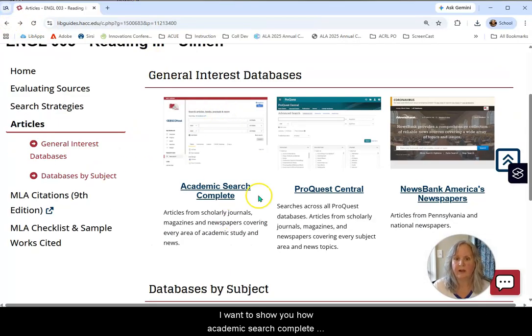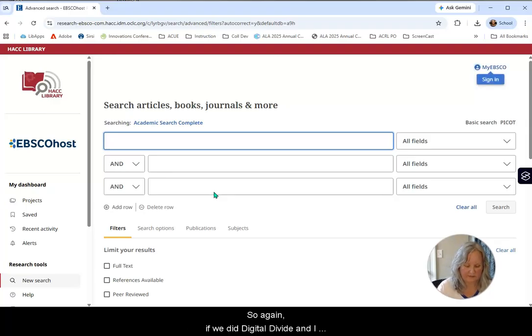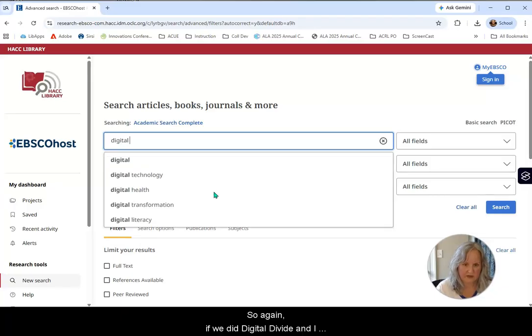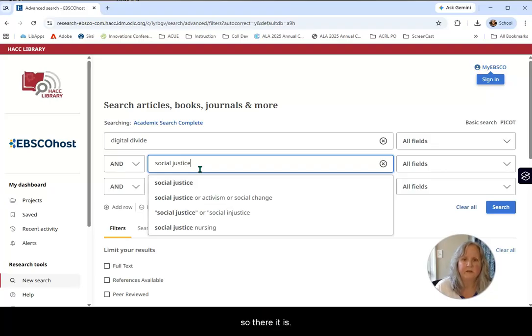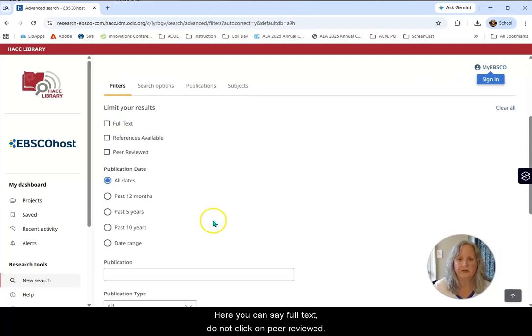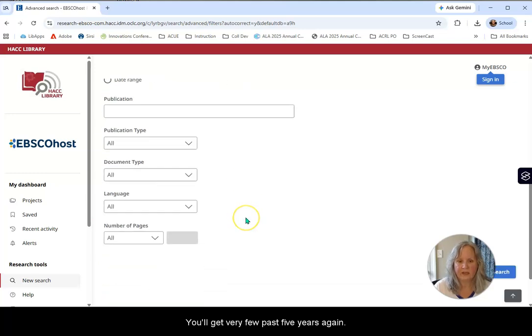I want to show you how Academic Search Complete can be used to search for a magazine or through a full search, but I do want to show you how to set it up. So again, if we did digital divide and I put in social justice. Okay, so there it is. Here you can say full text. Do not click on peer reviewed. Magazines are not peer reviewed. So you do not want to do that. Otherwise you won't get, or you might get just a couple results. You'll get very few. Past 5 years, again.